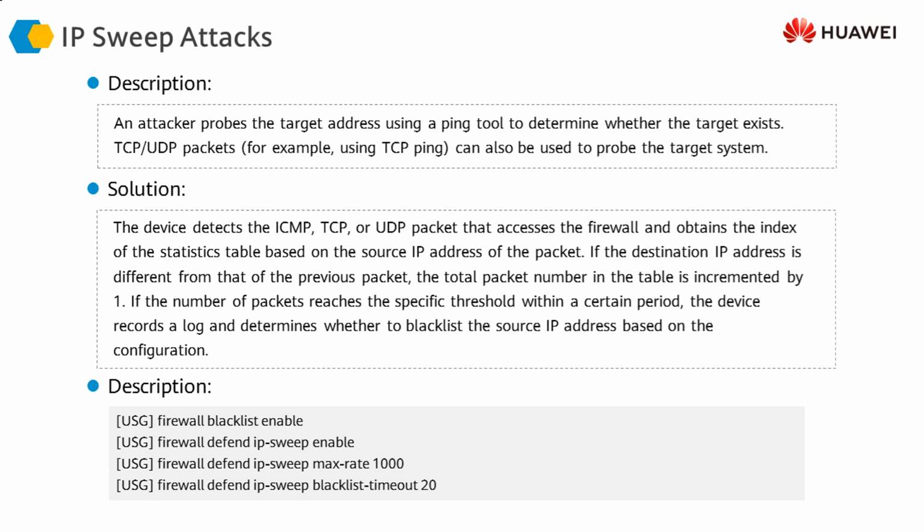Then we configure the maximum rate for IP sweep, that is, the maximum number of IP addresses that can be pinged in a single second. This threshold is by default 2000, but we've configured it here as 1000, so you can change this value. And then once the source IP address has been blacklisted, we can configure the timeout, that is, for how many minutes this source IP is going to be blacklisted before it is allowed to send traffic again. So this is how we protect our network against IP sweep attacks.